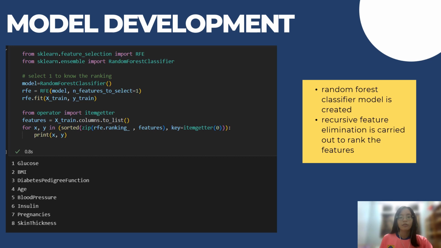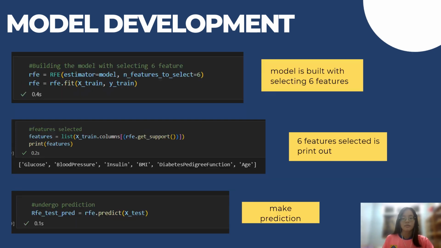Then we will start to build the model, where we build a random forest classifier model, and we also use recursive feature elimination to rank all of the eight features. In the previous step, we ranked the features, but we did not select them for building the model. So for now, we are selecting 6 features out of the 8 features to build the model. When we print out the features, we can see that they are glucose, blood pressure, insulin, BMI, diabetes pedigree function, and also age, which is the same as the top 6 ranking that we listed just now. Then we will make prediction on it.